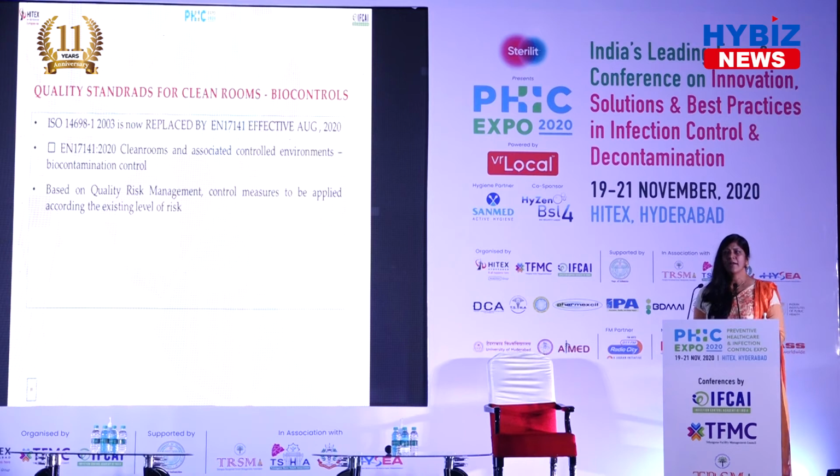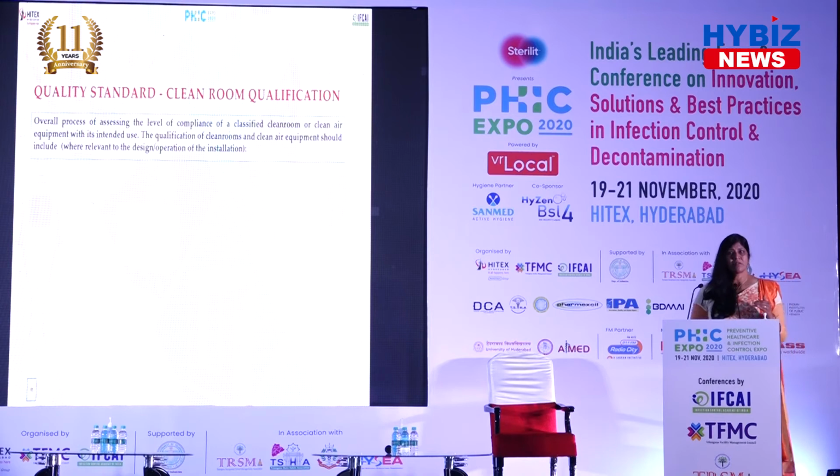That means you need to standardize it. It is not just that you take something and do it. No, it is all given seriously, stepwise. It also talks about remote air samplers, automated controls and automated sampling. Another important part in this is quality risk management, and based on that, what controls you need to apply.